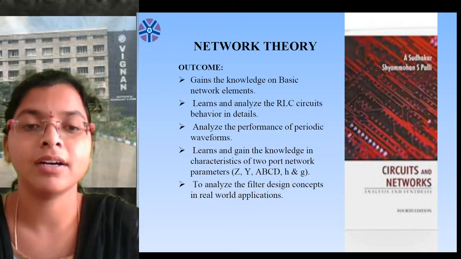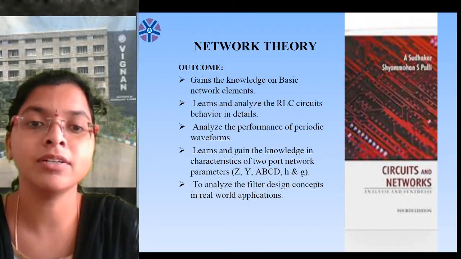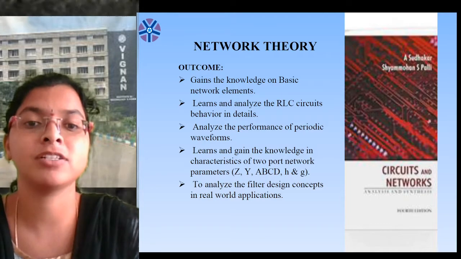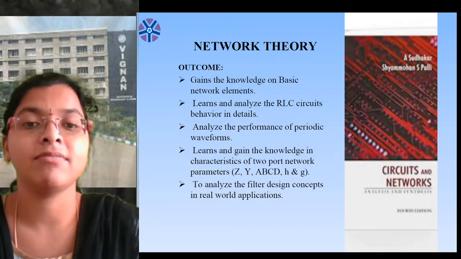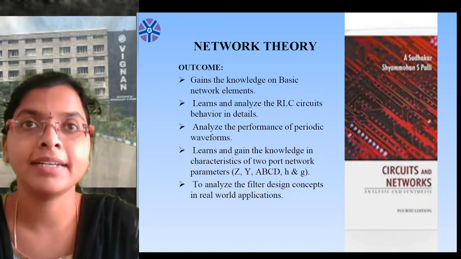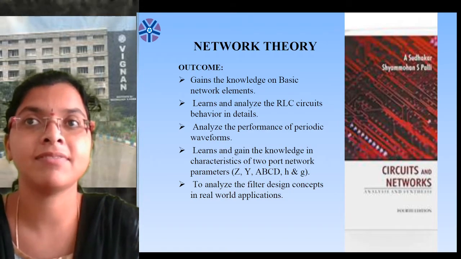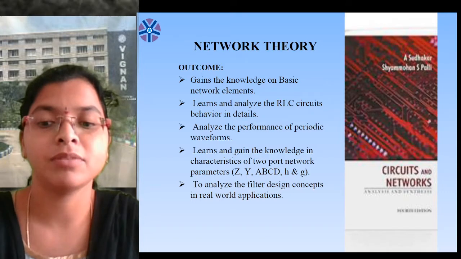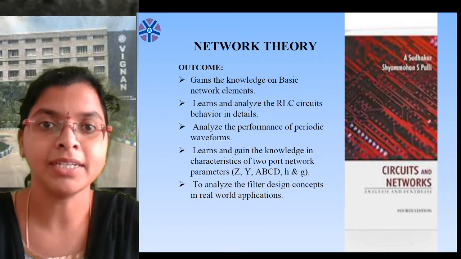And you will be able to learn about the different two-port parameters like z, y, a, b, c, d, h parameters, like that. And you can design the filters in a physical fashion. That is the outcome of this subject.